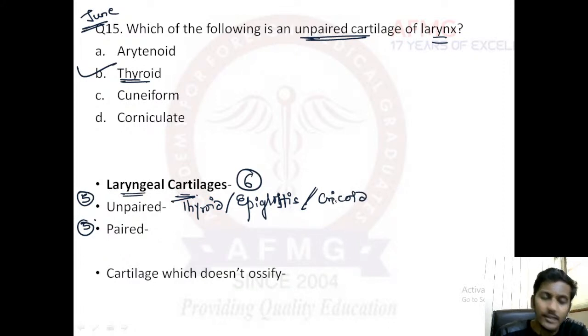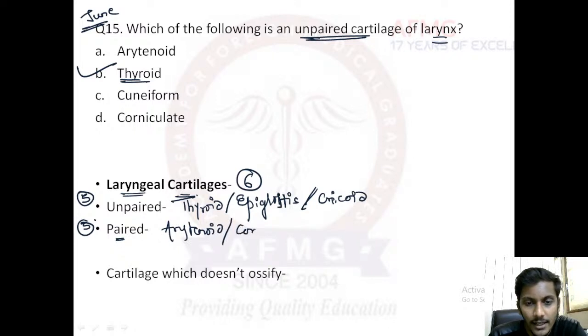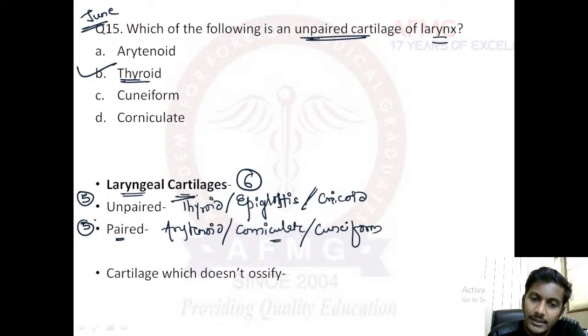Whereas the paired laryngeal cartilages are arytenoid, corniculate and cuneiform cartilage. Corniculate and cuneiform do not have any functional value and are considered rudimentary.